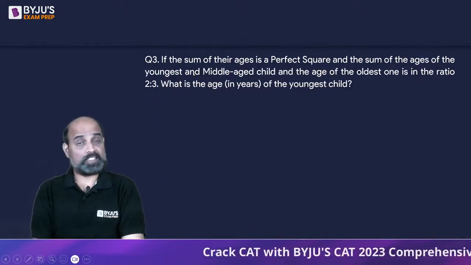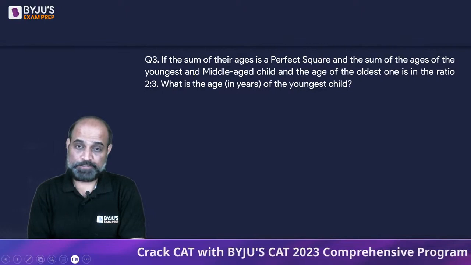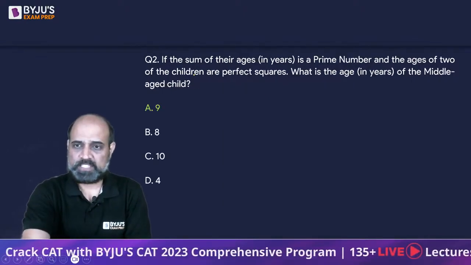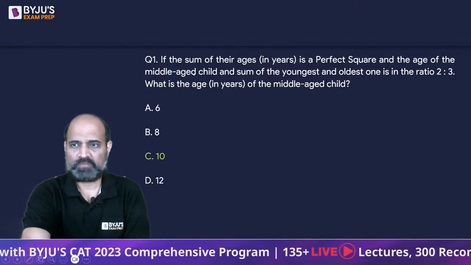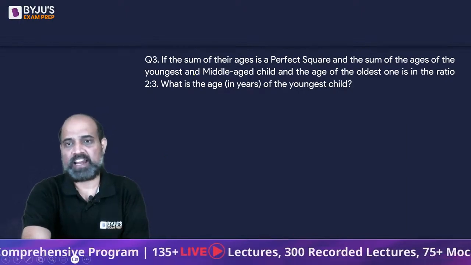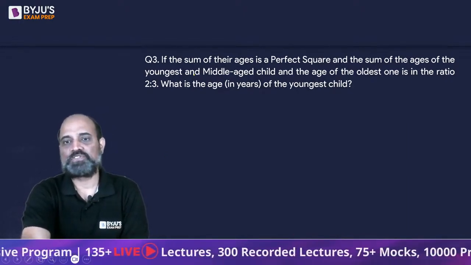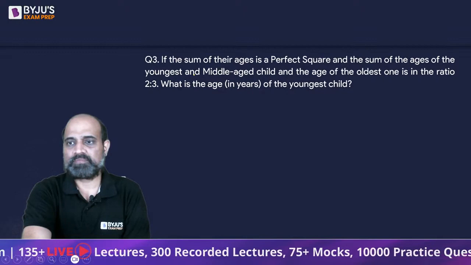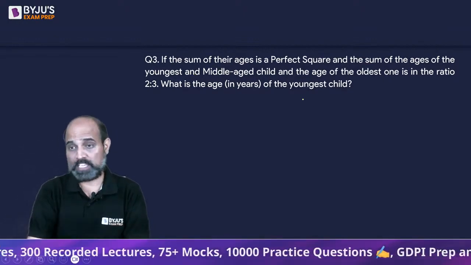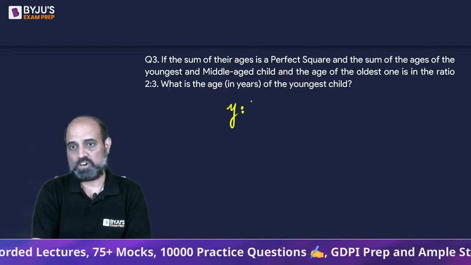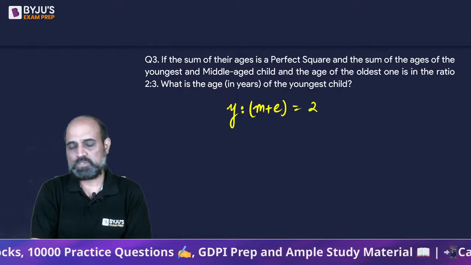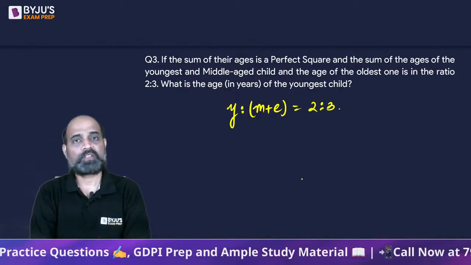Next one, since it's a tricky question, we have to be very careful. If the sum of their ages is a perfect square, I think it's the same as the first question. And the sum of the ages of the youngest and middle-aged child and the age of the oldest one is in the ratio 2:3. So here the ratio has been changed. It says the ratio of the youngest and middle to the oldest is 2:3, right?